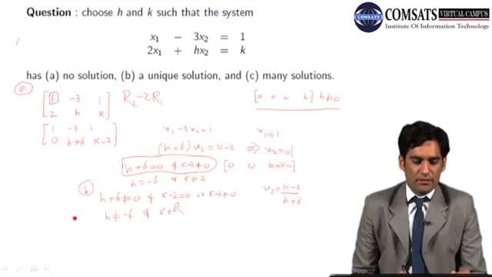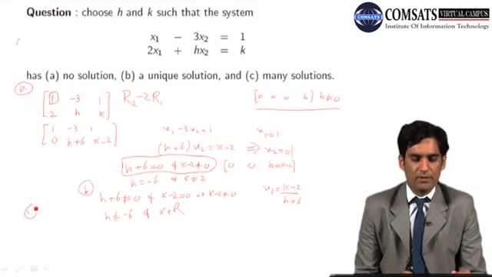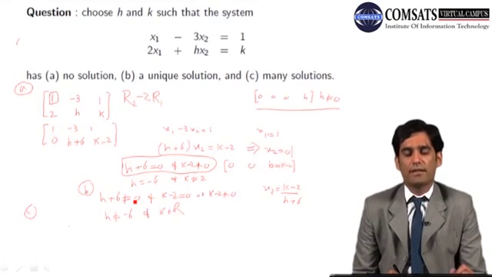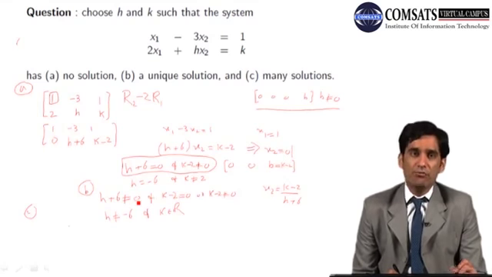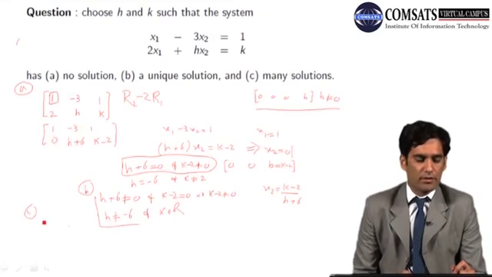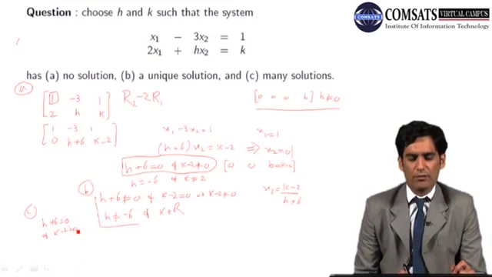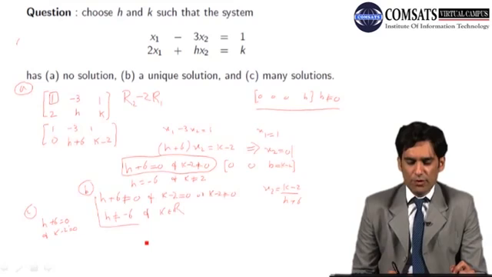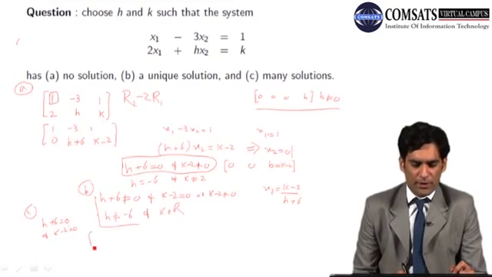Then the C part. For the C part, we have to make sure that our system of linear equations has infinitely many solutions. Our system of linear equations will have infinitely many solutions whenever we have a free variable, and we will have a free variable when h plus 6 equals 0 and k minus 2 also equals 0. Then the second row will become 0, 0, 0.